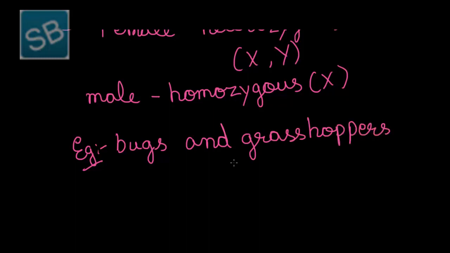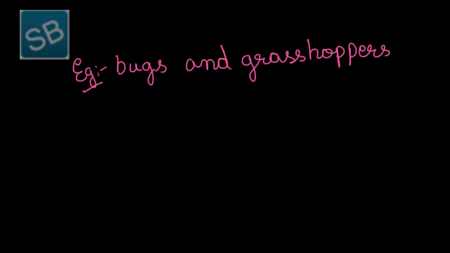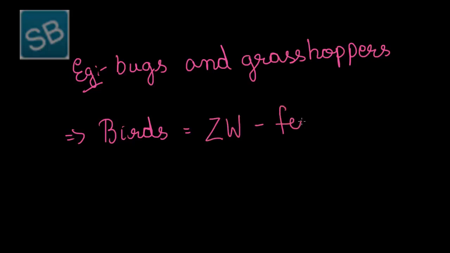Since the homozygous or heterozygous nature of male or female is responsible for the sex determination of an individual, another example which best suits this method is birds. In birds, the ZW chromosome represents female, while the 2Z chromosome represents male.